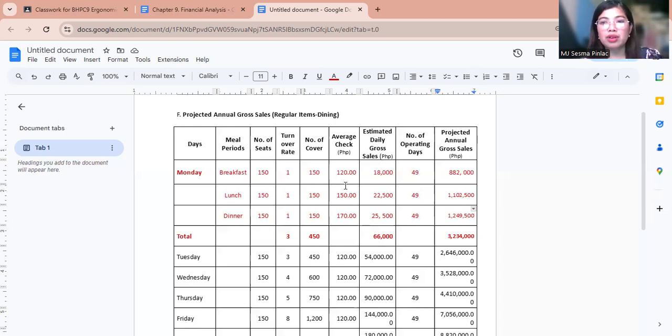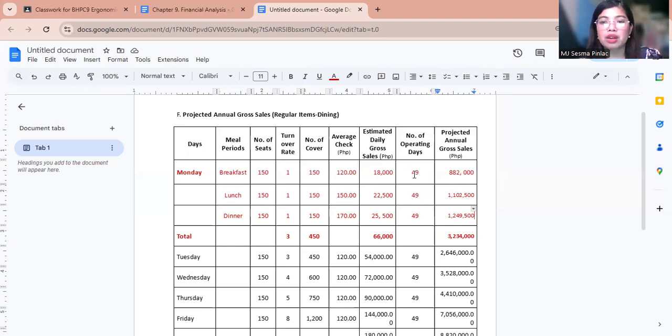For example, for breakfast, we are going to estimate a 120 pesos average check. Average check means the buying power or capacity of each of the customers that are coming into your establishment. So for breakfast it is 120. For the estimated daily gross sales for breakfast, we just multiply the number of covers by the average check, so we get the estimated daily gross sales, which is 18,000 pesos.